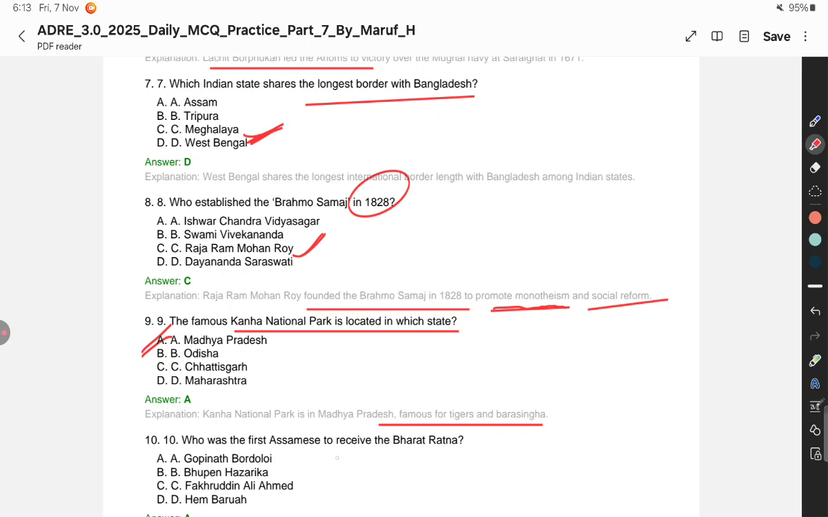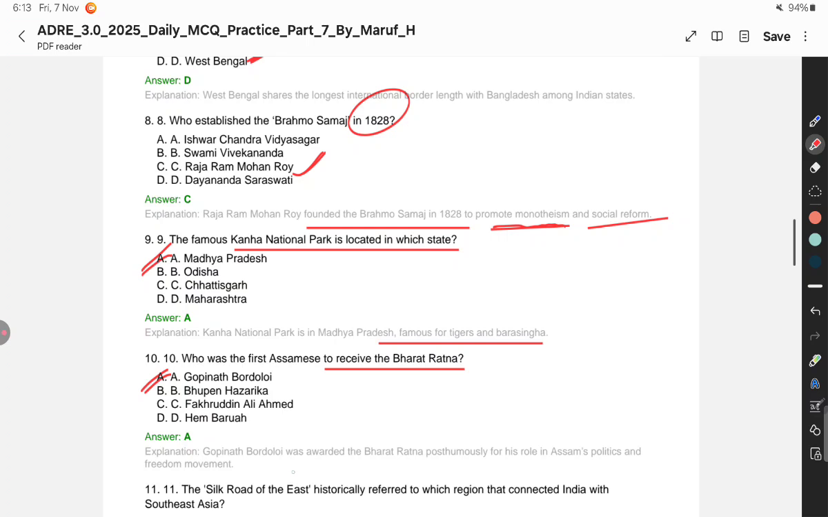Who was the first Assamese to receive the Bharat Ratna? Which Assamese man received the first Bharat Ratna from Assam itself? Gopinath Bordoloi is the correct answer, I think. Yes, Gopinath Bordoloi was awarded the Bharat Ratna posthumously for his role in Assam politics and the freedom movement. All right, Gopinath Bordoloi for the freedom movement.